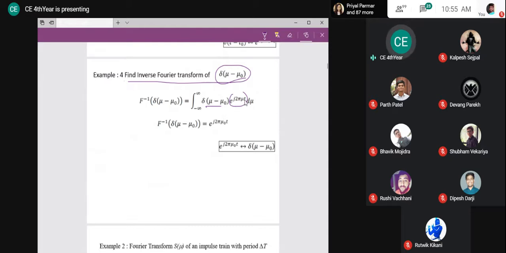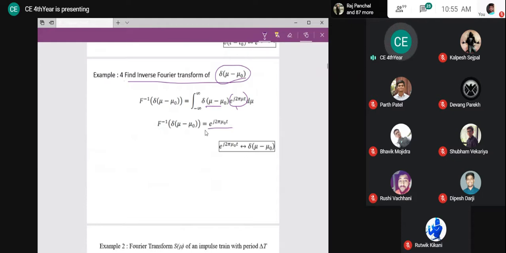So here I should not replace t, I should replace mu, because here the variable was mu. Earlier, till now, we had the variable t, that's why we were replacing t. Right here, what should I replace? This function where the impulse exists, where this impulse exists at mu is equal to mu 0. And hence I should replace this mu with mu 0. So this is what my final result is. So we will substitute mu is equal to mu 0 there.